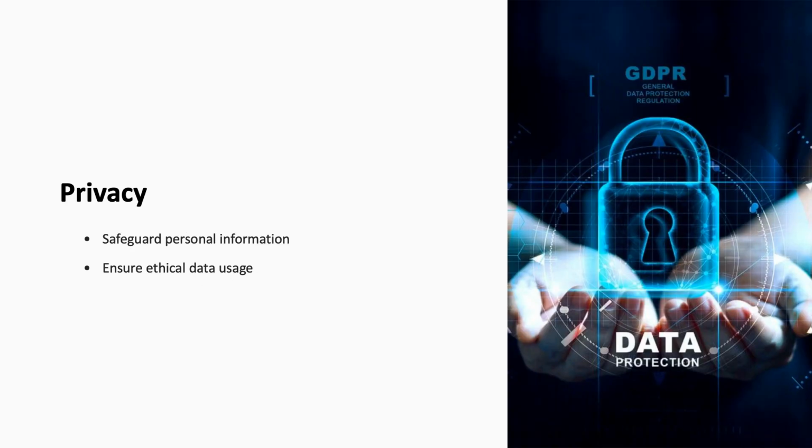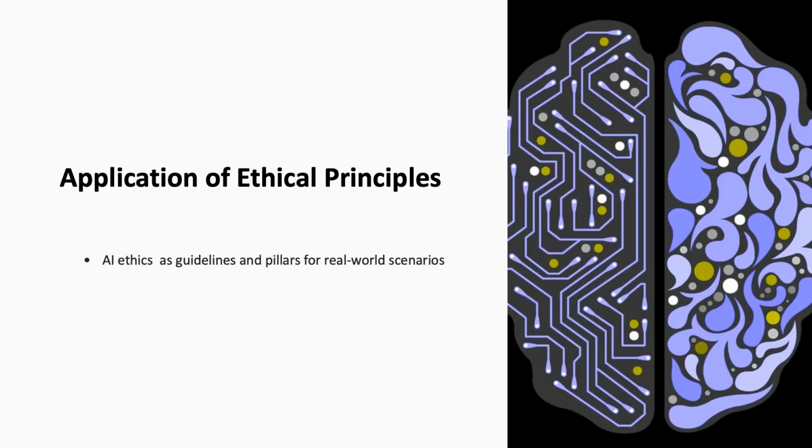Finally, we address the principle of privacy. With AI systems often processing vast amounts of personal data, protecting individual privacy becomes paramount. This principle emphasizes the need for AI systems to safeguard personal information, ensuring that data is used ethically and in compliance with data protection laws. Privacy in AI also involves consent, giving individuals control over their data and its use, thus preserving user autonomy and trust.